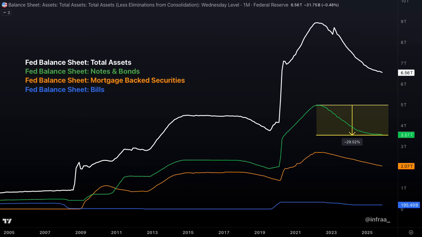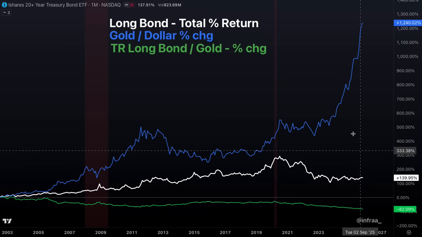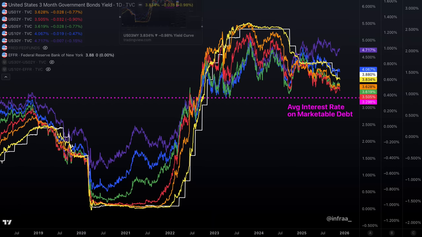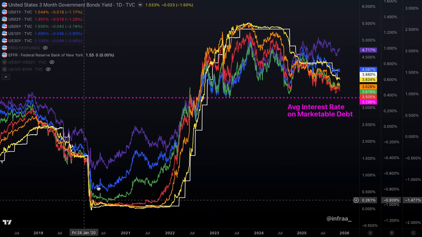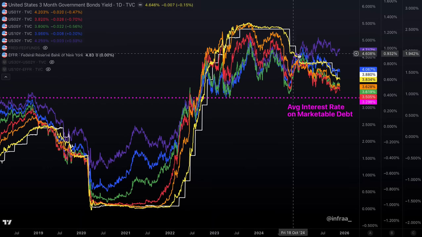But not only that, issuing it in bills. And because of the bill issuance, the bill issuance is due to the fact the long bond is no longer a good global store of value. So we are rolling more and more of that old debt that might have been a 5-year, 10-year, 20-year Treasury issued at these lower rates back here.